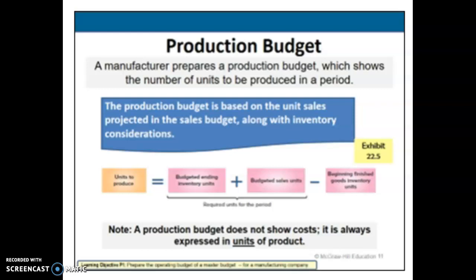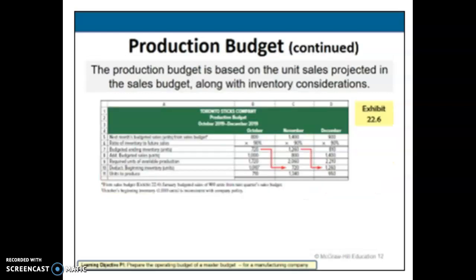Once we have the information from the sales budget, that gives us the required units needed for the period. Then we subtract the number of units in the beginning inventory, and we're left with the total units to be produced in the period. So a production budget does not show our costs. It is always expressed in units of product. Here's an example of that, and again, it's based on units of product.